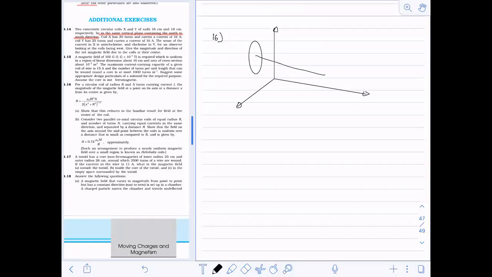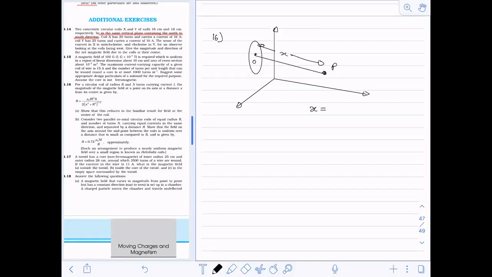So it is like this. The point P is at distance x along the axis. Now, if this point P lies at the center, when point O and point P coincide, what is the distance x then?